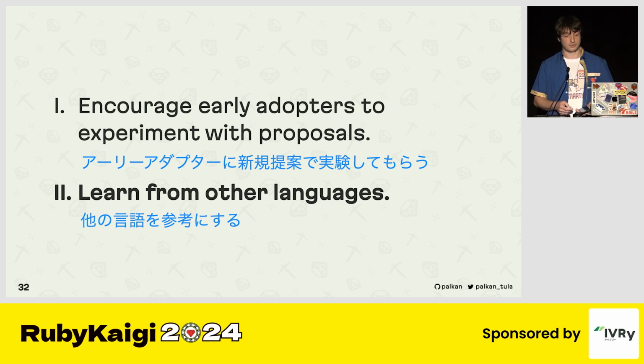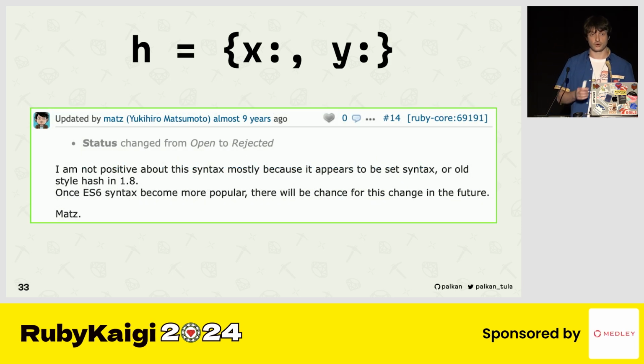And we had such an example. I already mentioned it: the shorthand for hashes and keyword arguments. It started a long time ago with a quick rejection from Matz, because we don't need it in Ruby, and the JavaScript version is not yet so popular to consider and rely on it.